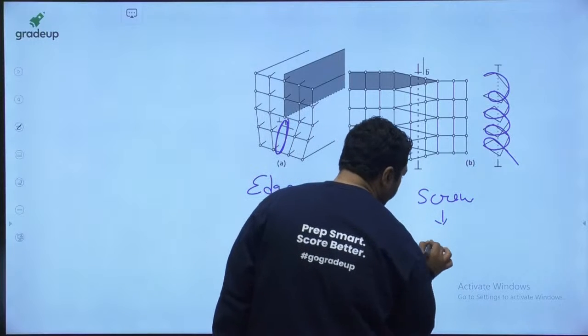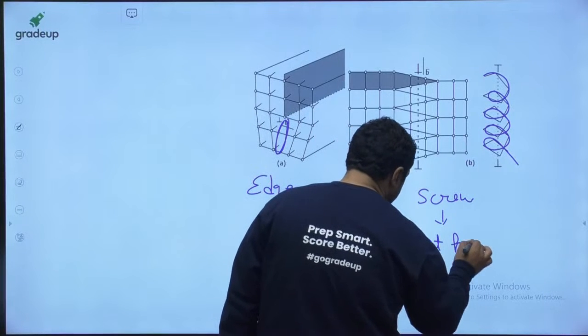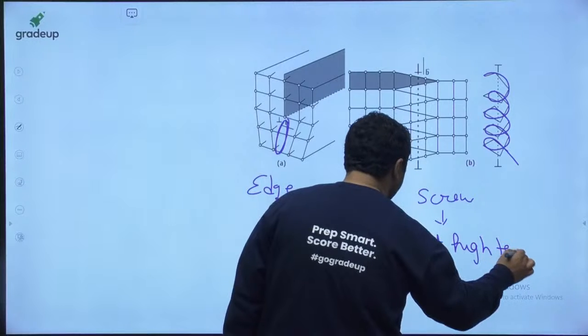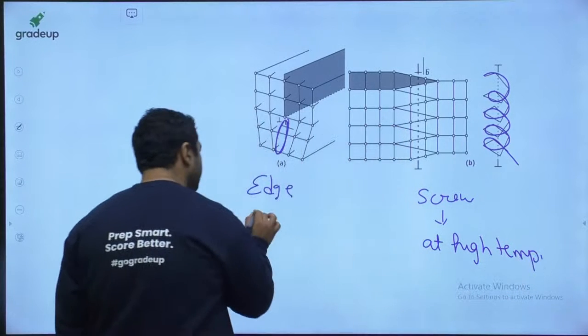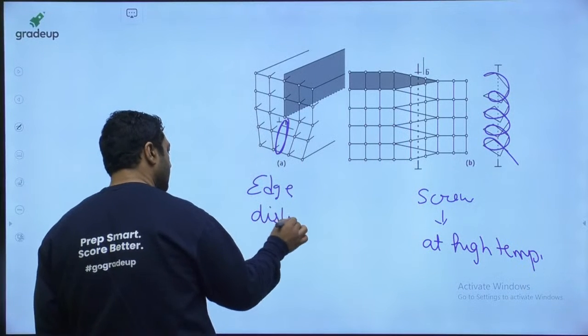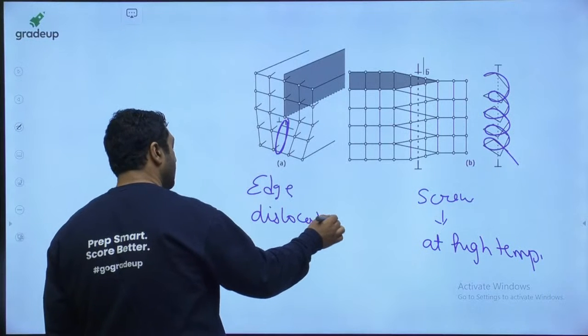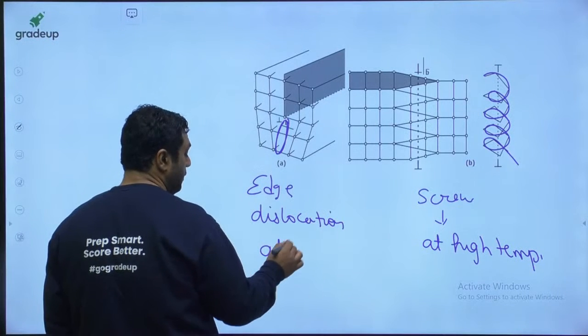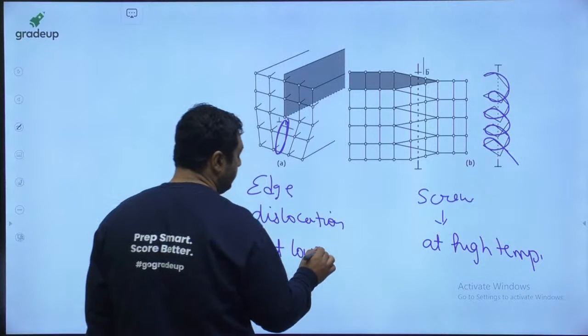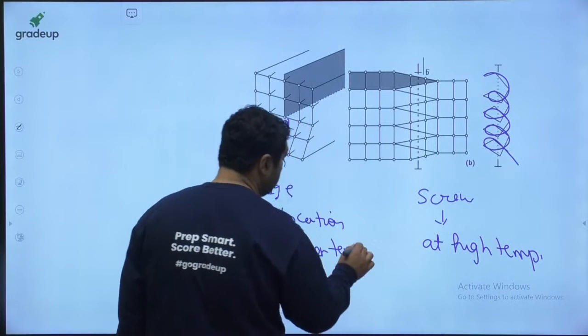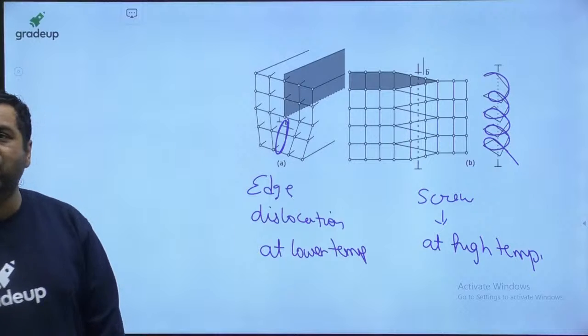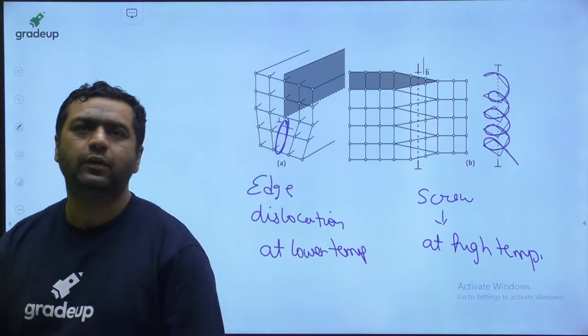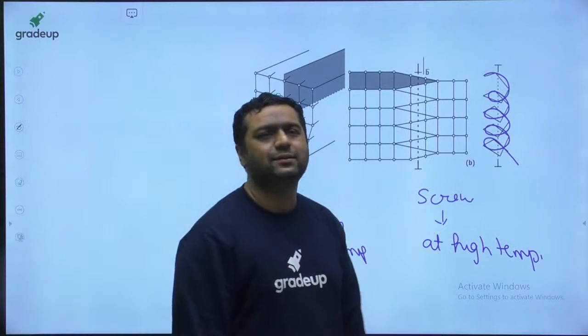Screw dislocation at high temperature. Edge dislocation at lower temperature. Is it fine, guys?